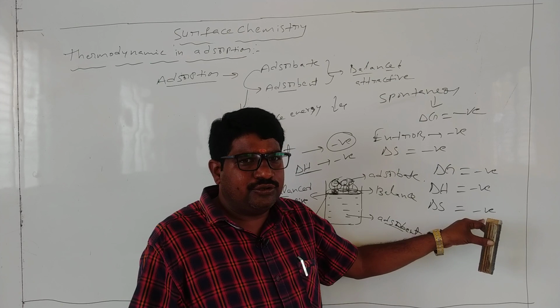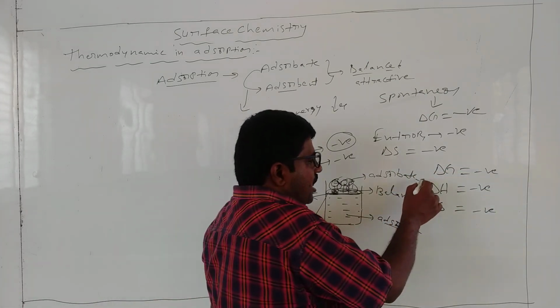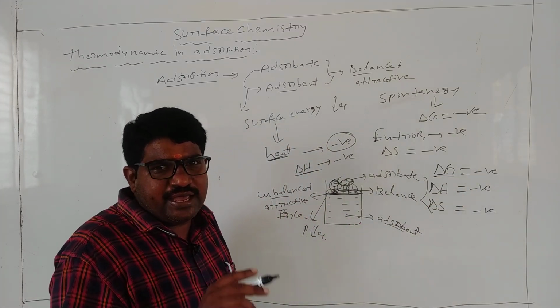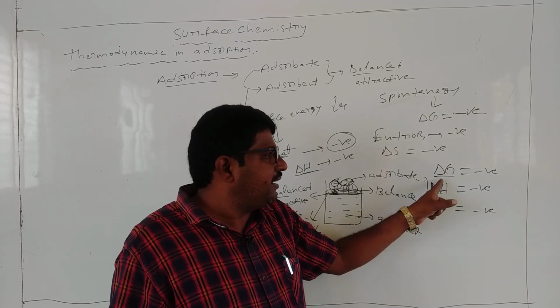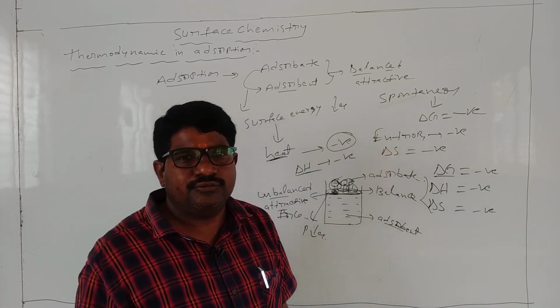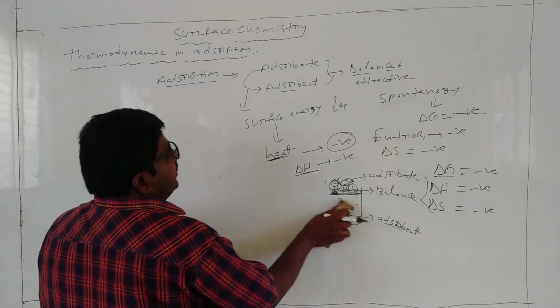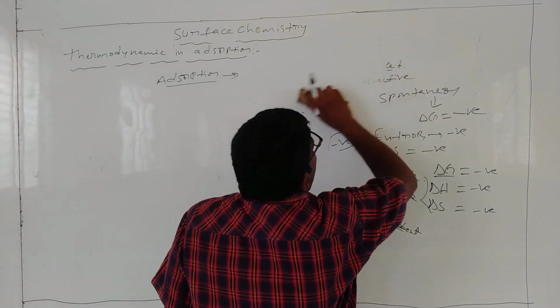Why is delta G negative? These two are spontaneous processes, so according to Gibbs energy, when two processes are spontaneous, delta G is also negative. So this is a very important concept. This is thermodynamics in adsorption.